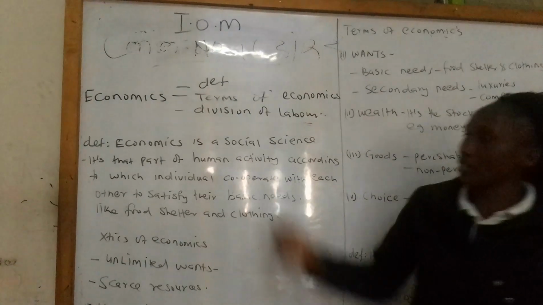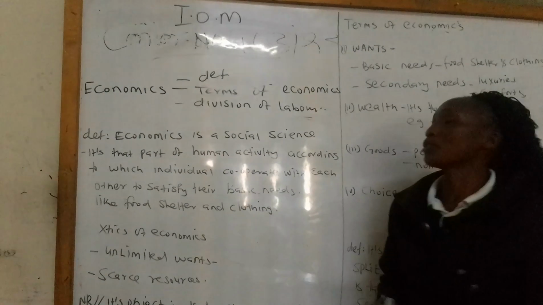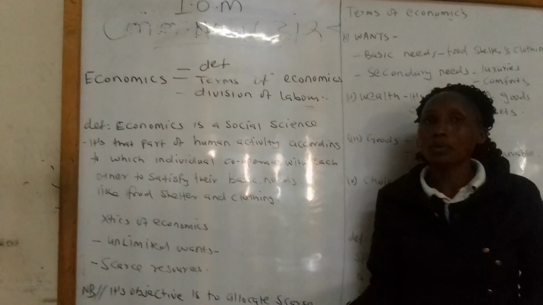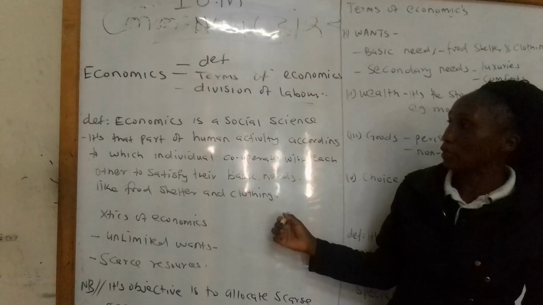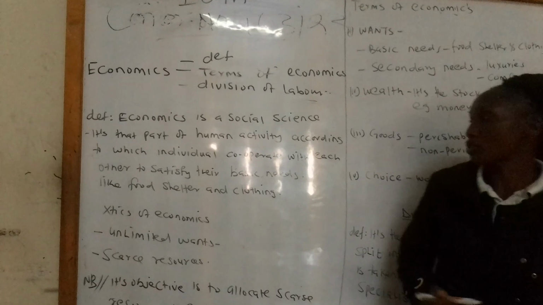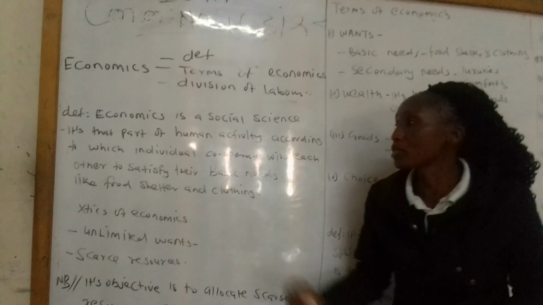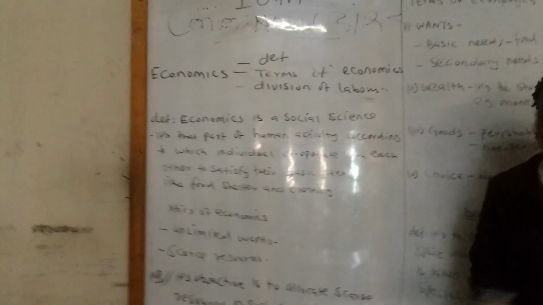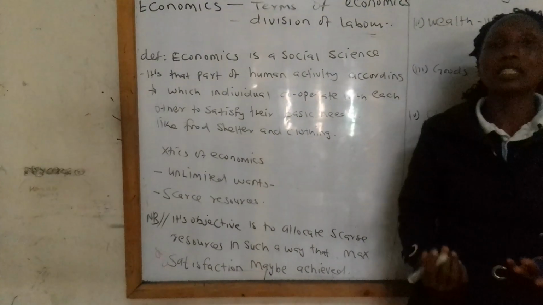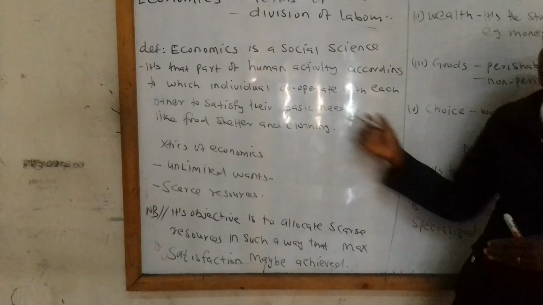In most cases, I've given you the definition of economics. Economics is a social science. When we talk about social science, social means the people who are in the society. That's why we say it is a human activity according to which individuals cooperate with each other to satisfy their basic needs. What are some of the basic needs? Those are food, shelter, and clothing for these people.